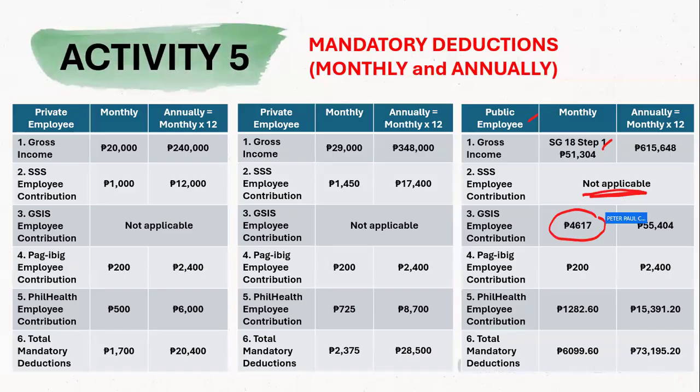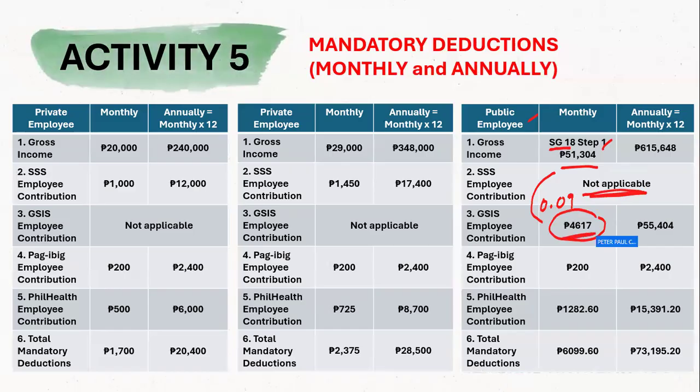So how did we get this one? We multiply a salary grade 18 personnel with a monthly salary of 51,304 by 0.09.